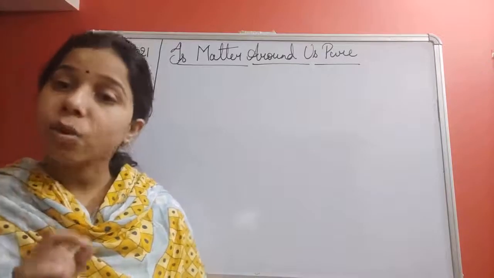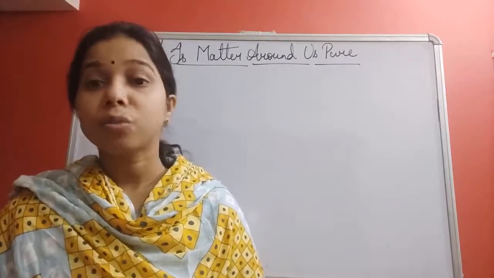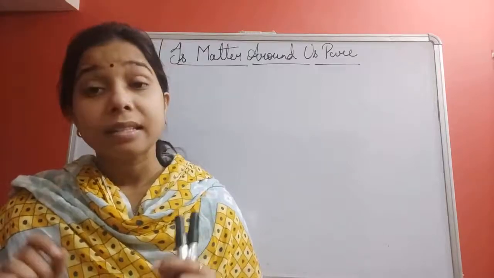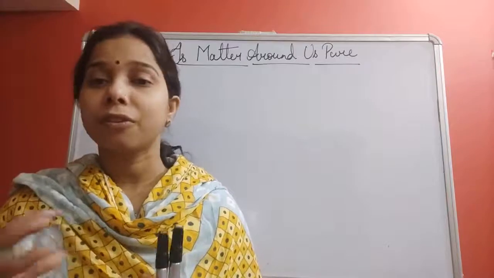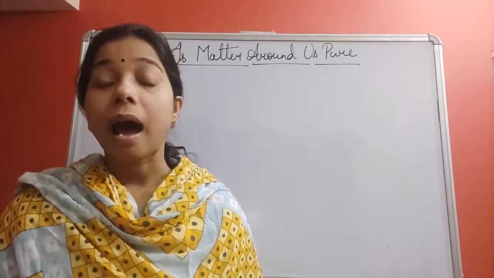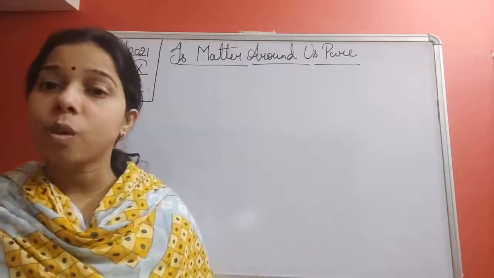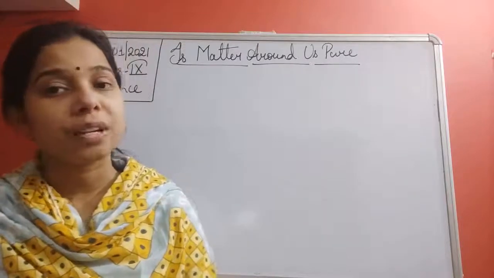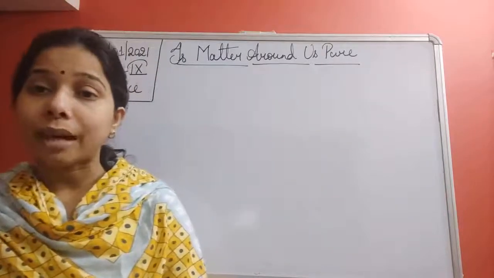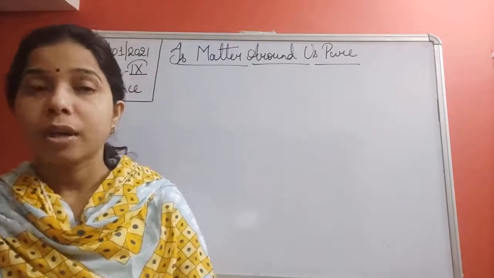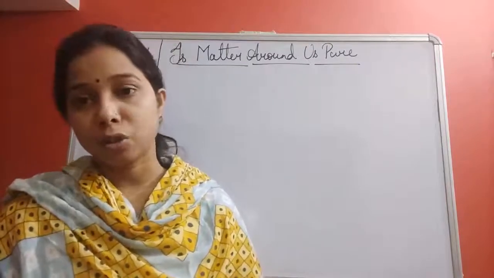But in case of the heterogeneous mixture, you will find that the components differ from each other, since there is a visible boundary. It is very easy for us to distinguish between the components by which the mixture is made up of. So this was about the heterogeneous mixture, and we have seen examples of the homogeneous and heterogeneous mixture, students.